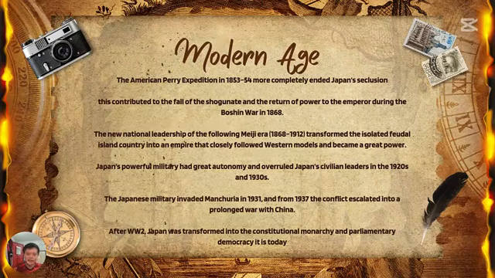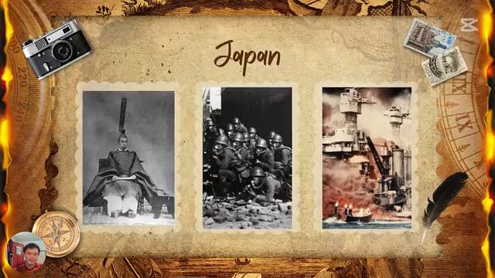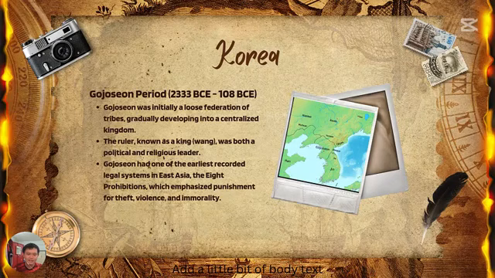Then the next is what we know in the Second World War. So this is Meiji, and then this is the Second World War. The third picture is the bombing, the attack on Pearl Harbor. Yeah, and then let's talk about Korea.